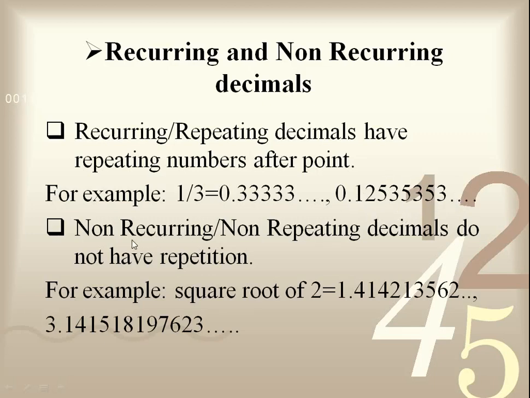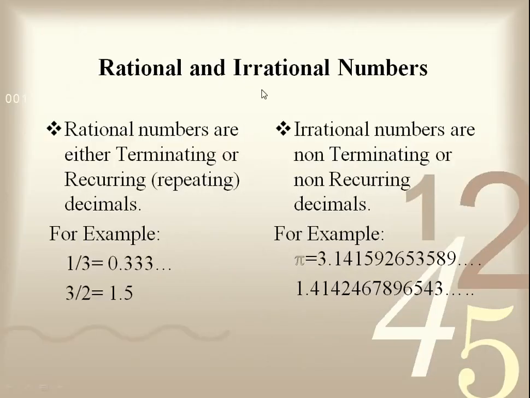The next one is non-recurring or non-repeating decimals. Non-recurring or non-repeating decimals do not have any repetition. For example, square root of 2, that is equal to 1.4142135662. These numbers don't have any kind of repetition. Pi is 3.141518197623 and so on. These numbers also do not have any kind of repetition.